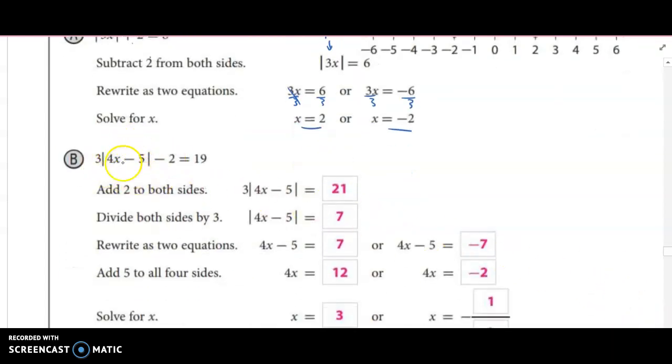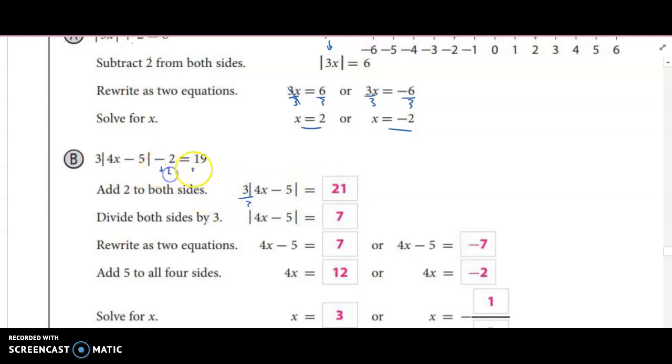All right, now this one's getting a little bit more complicated, but just ignore everything going on with the absolute value and just isolate the absolute value. So to isolate it, we have to add 2 to both sides, and then after that, divide by 3. So add 2 to both sides, so the minus 2 goes away, and then divide both sides by 3.